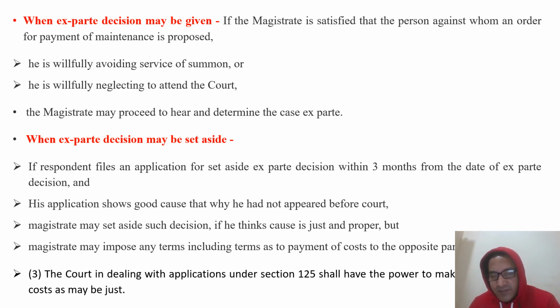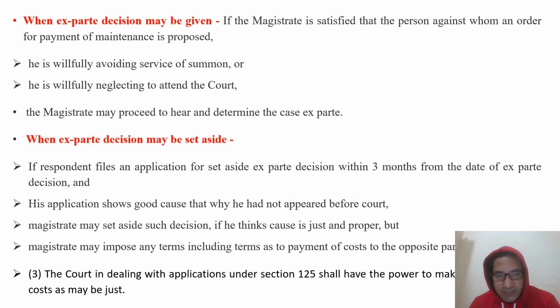When the ex parte decision has been passed, and the respondent becomes aware that an order of maintenance has been passed against him, he may appear before the court within 3 months, and in his application show good cause why he had not appeared before the court.